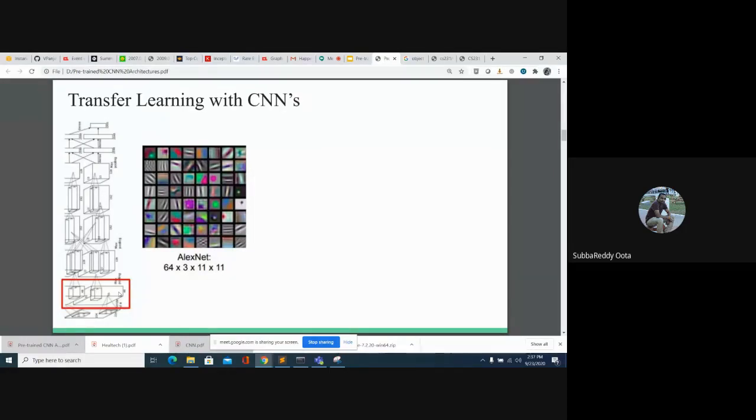Tomorrow you may use another architecture whose input image size is 331 by 331. At that time, you again need to change your image size to 331 by 331. So it all depends upon what architecture you are using. If you are using AlexNet, the image size is 224 by 224. If you are using Xception, it will be 299 by 299. If you are using RegNet, again it will be 224 by 224. It all depends on the kind of architecture you are using.